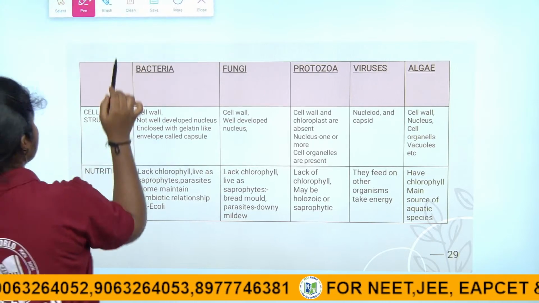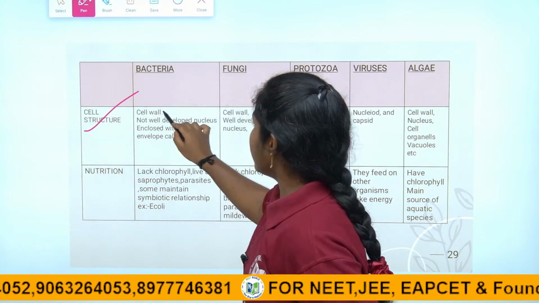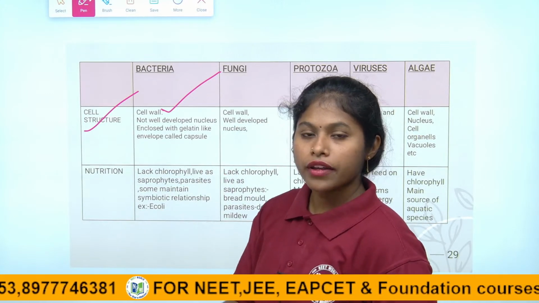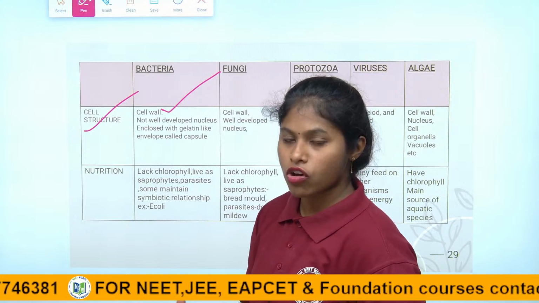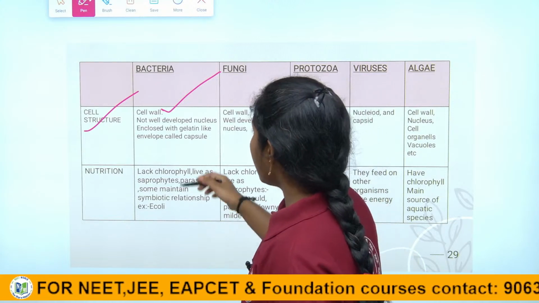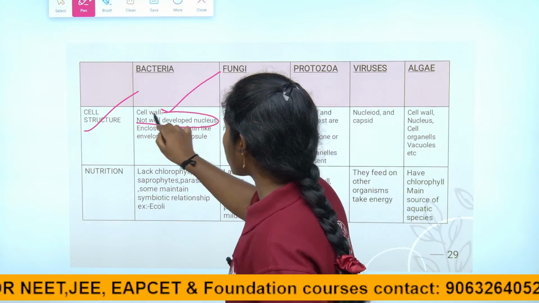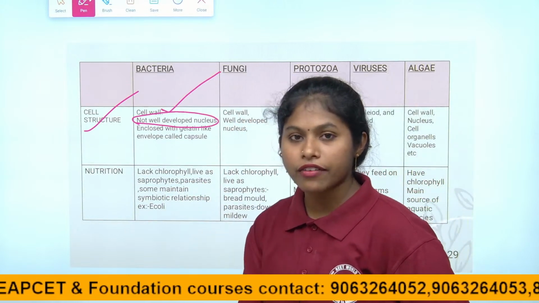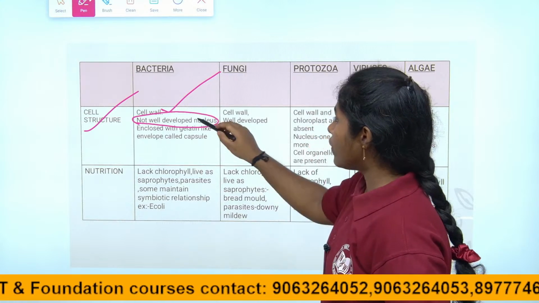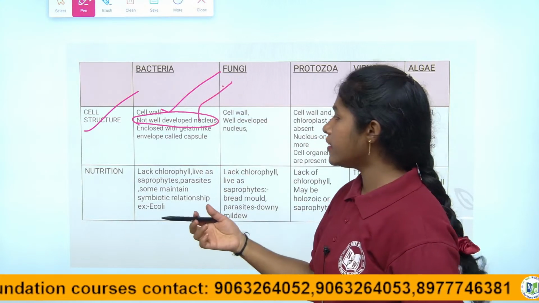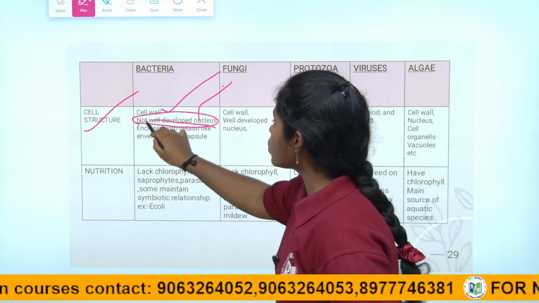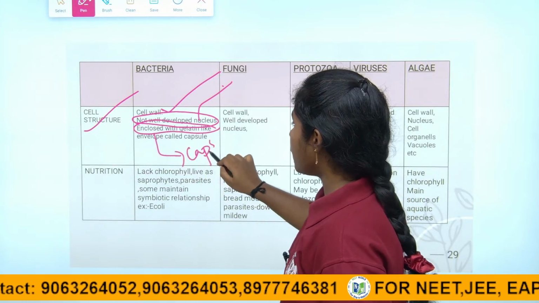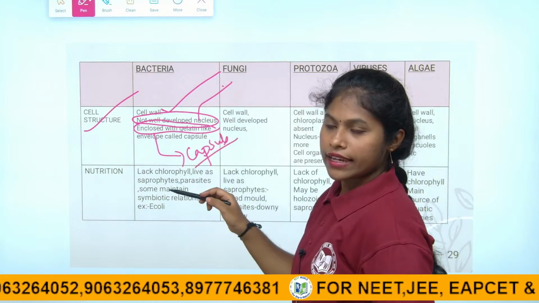Coming to the cell structure, they have a cell wall, right children? Because of the cell wall only they are able to affect other multicellular organisms like plants and animals, and a well-developed nucleus is not there. These are the characteristic features to identify it is a microorganism. So a well-developed nucleus is not found in bacteria, right children? It is enclosed with a gelatinous envelope called capsule, made up of glycocalyx, right children?